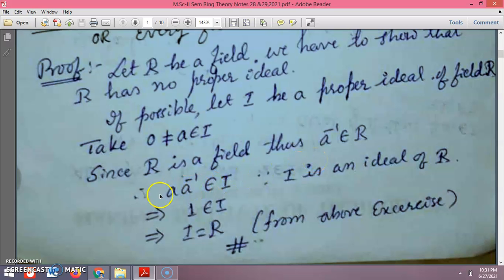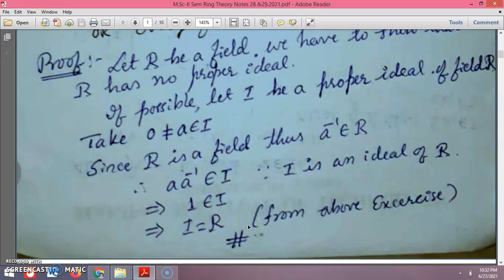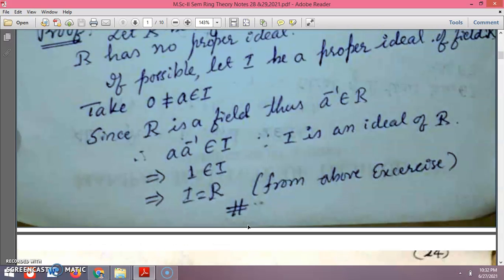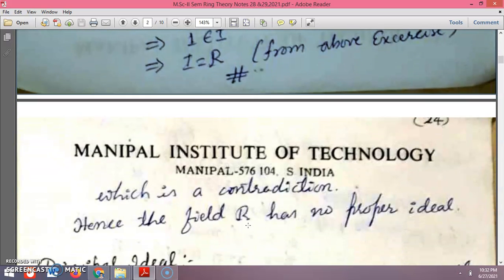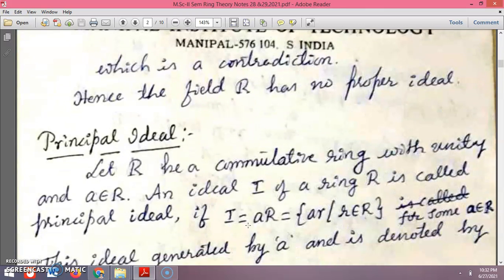So a into a inverse belongs to I, since I is an ideal of R. So 1 is the unit element of I, and then from the above exercise I equals R, which is a contradiction. Hence a field has no proper ideal.